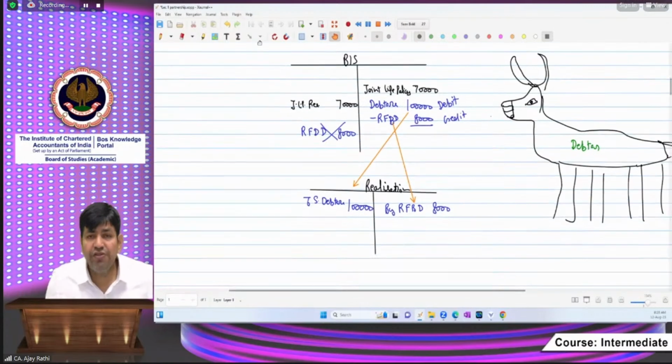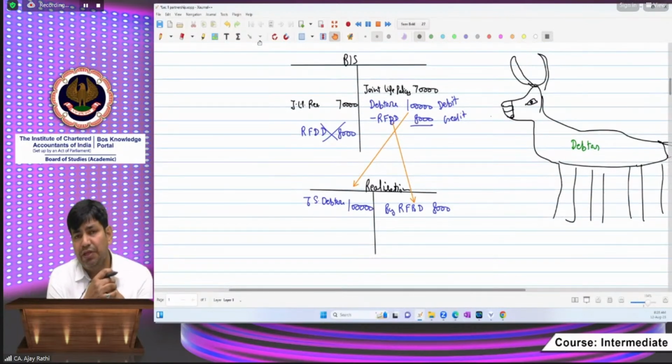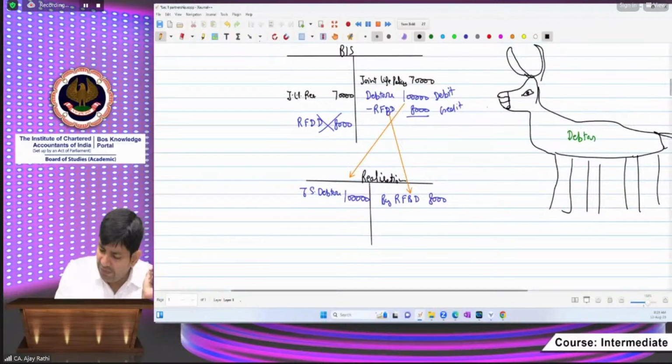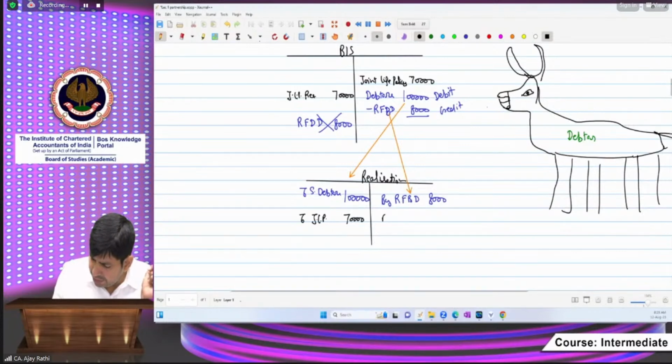In case of JLP, you have understood there are two methods of recording the concept, that is expense method or assets method. And definitely when the assets method is there, only then it will appear in the balance sheet, or the surrender value. In the same way, beta, JLP will be shifted here: JLP assets and corresponding JLP reserve.